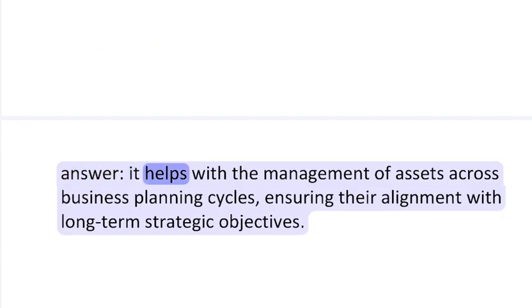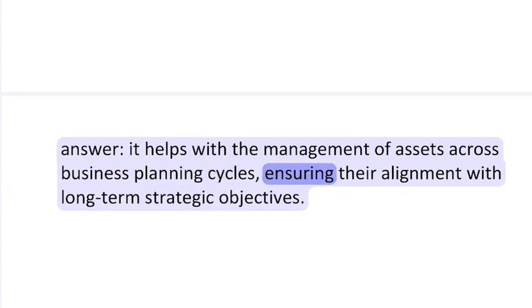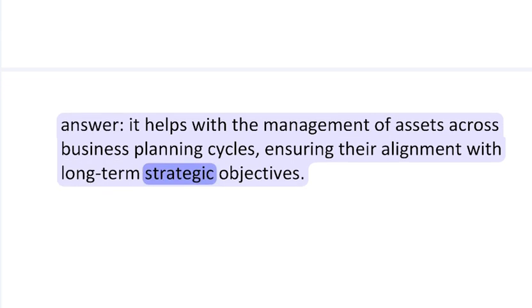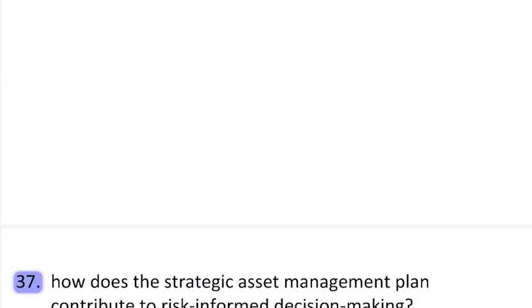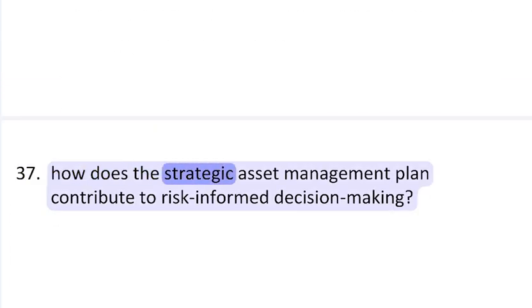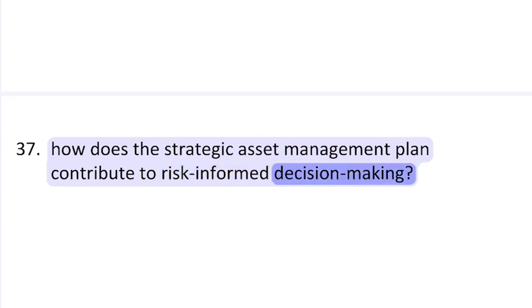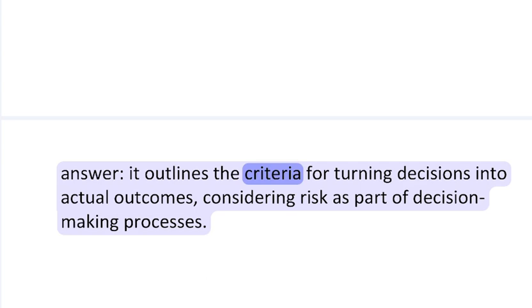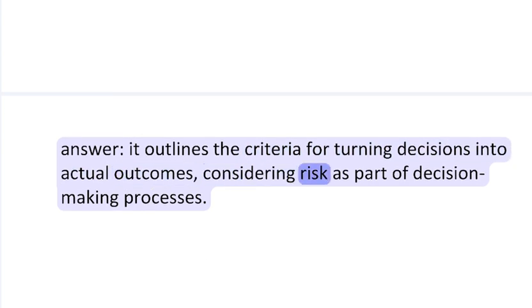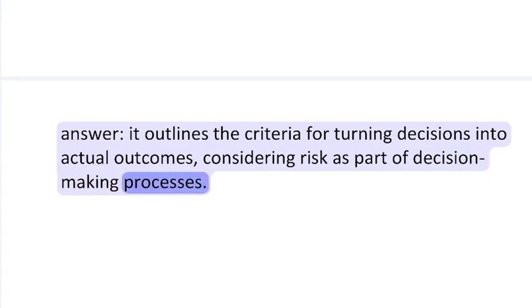36. What is the Strategic Asset Management Plan's role in an asset's life cycle? Answer: it helps with the management of assets across business planning cycles, ensuring their alignment with long-term strategic objectives. 37. How does the Strategic Asset Management Plan contribute to risk-informed decision-making? Answer: it outlines the criteria for turning decisions into actual outcomes, considering risk as part of decision-making processes.